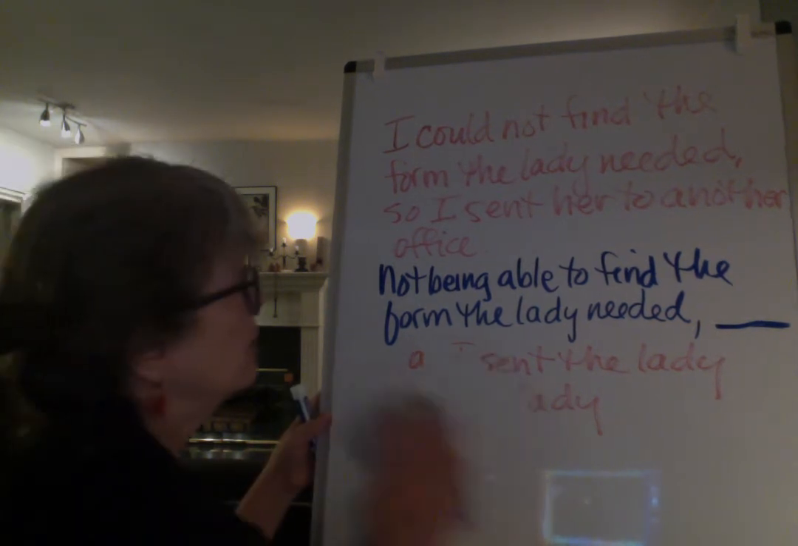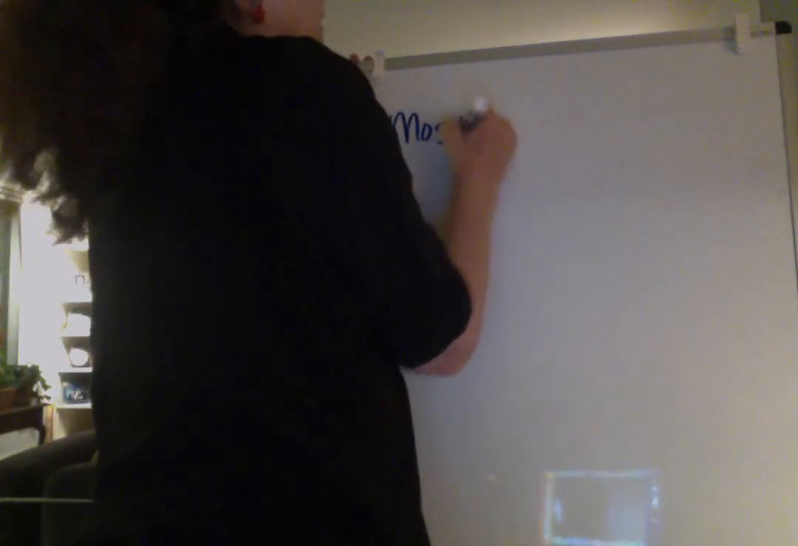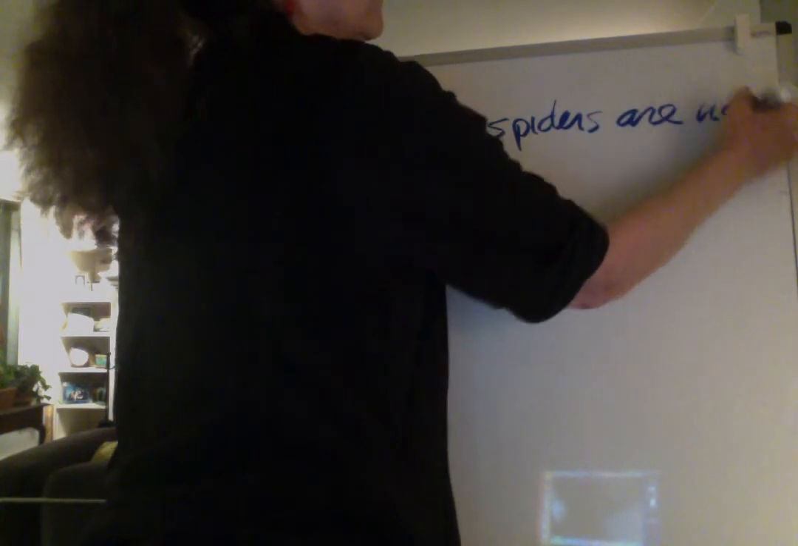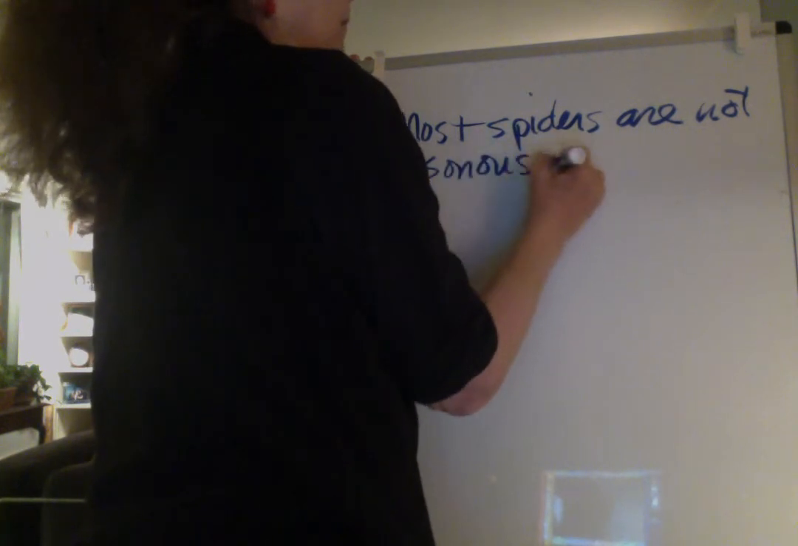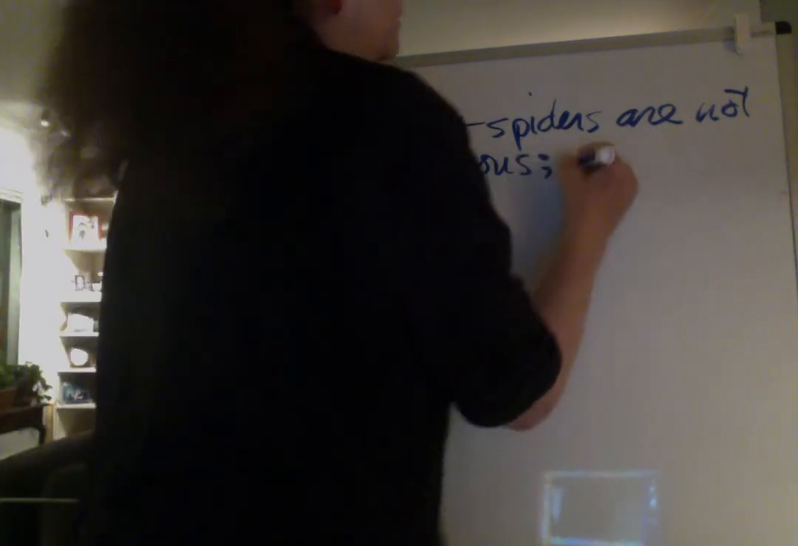Okay, let's try another one. Here's a sentence. Most spiders are not poisonous; black widows are an exception.